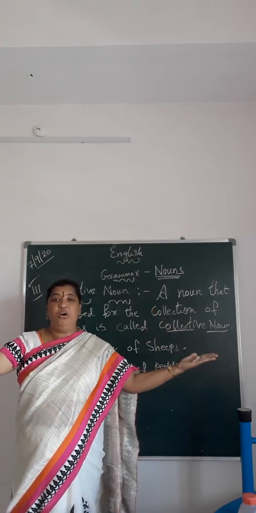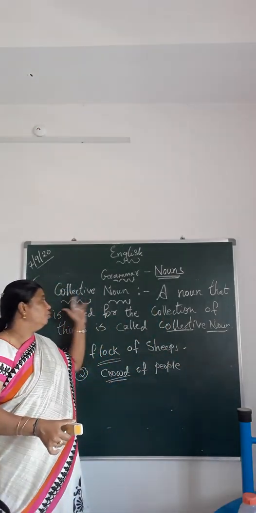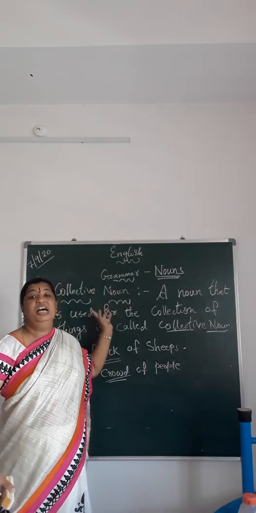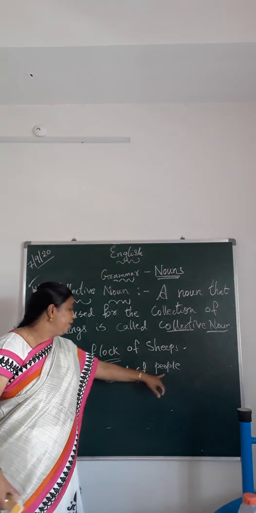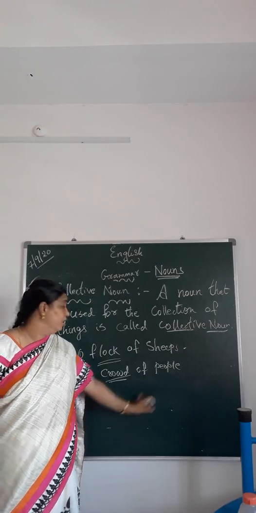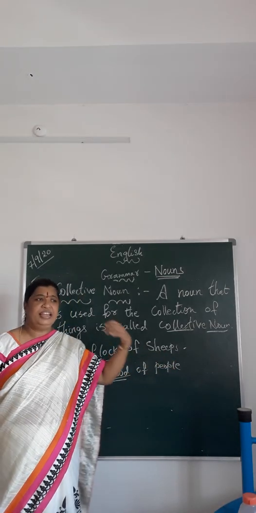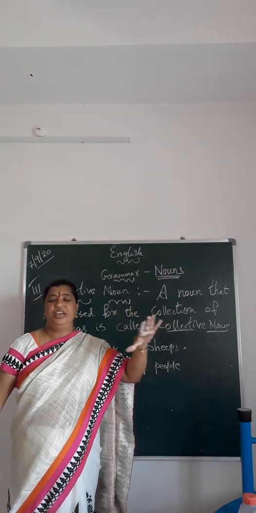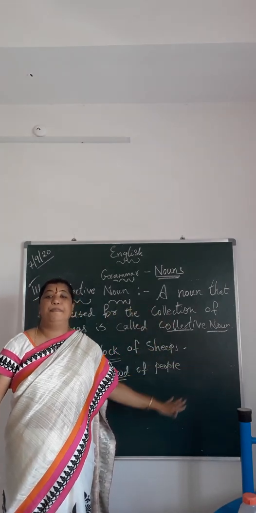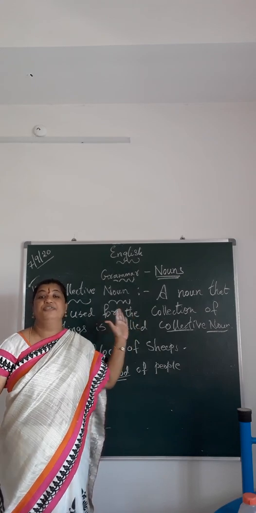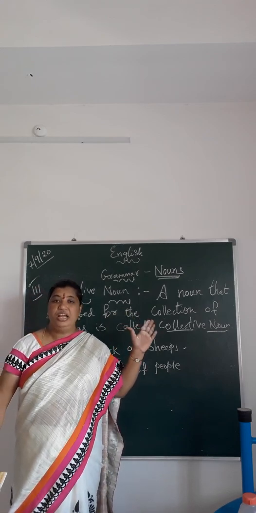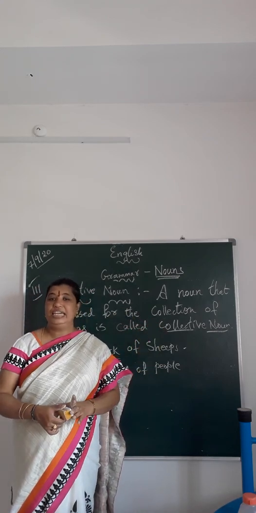When it is more, you give a specific name to it, and that name becomes the collective noun. For people we use the word crowd, for sheep we use flock. Like that we have a number of examples of collective nouns. Yes children, I hope you must have understood till here.